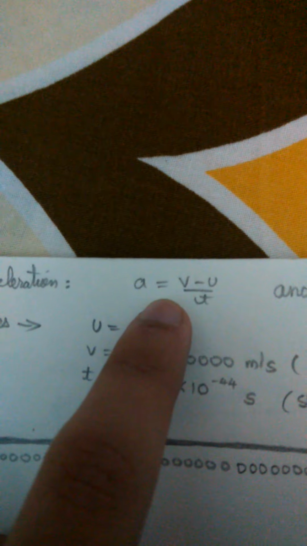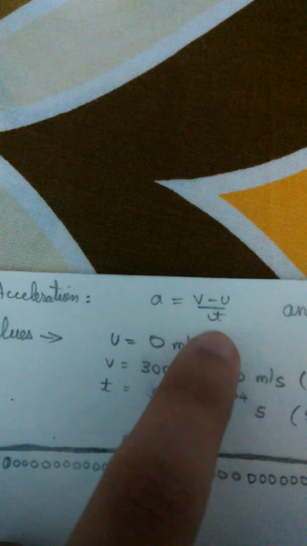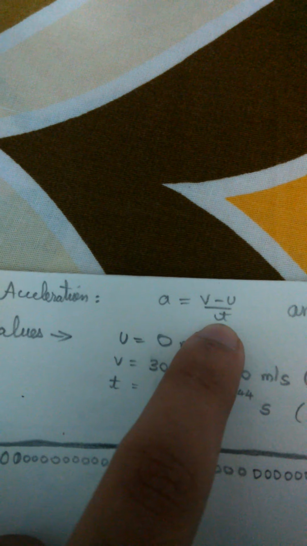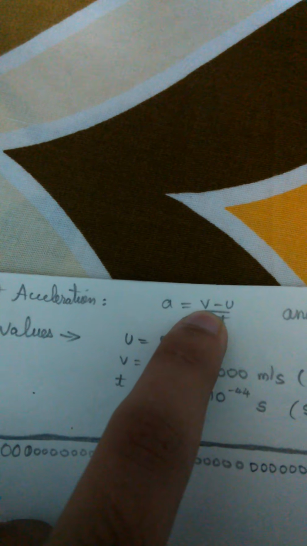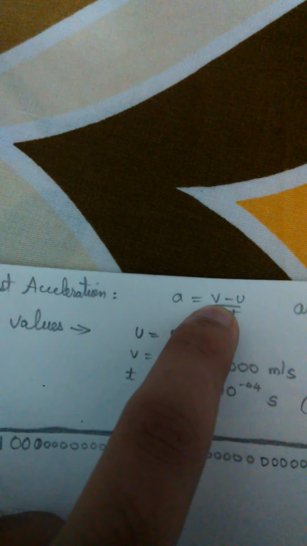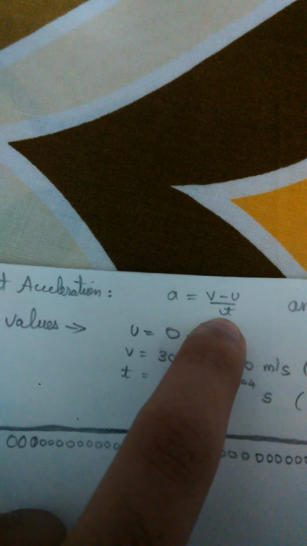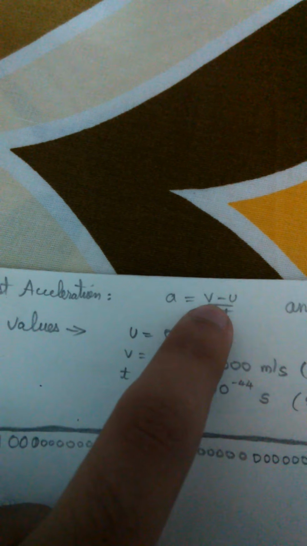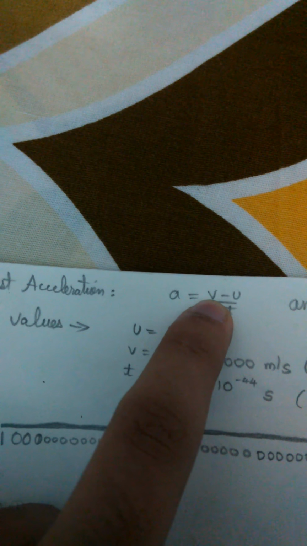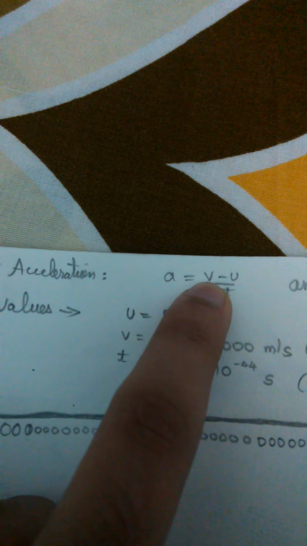So to find acceleration, we need to subtract the initial velocity from the final velocity and divide by the time. To find the highest acceleration, our final velocity should be the speed of light, that is the maximum speed we can go, in the minimum time possible. So what are those two values? The final velocity is 3 multiplied by 10 to the power 8 meters per second, that is the speed of light.